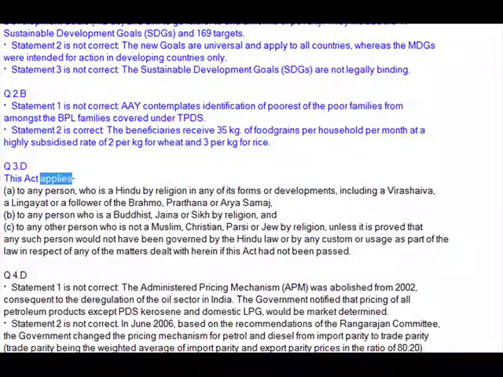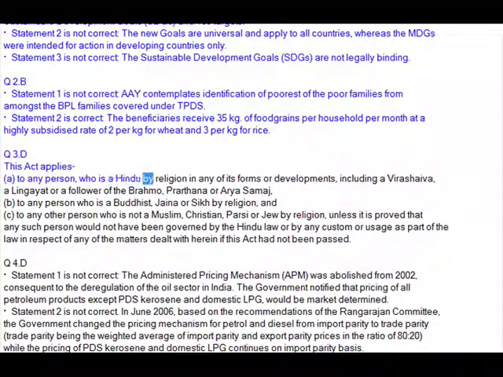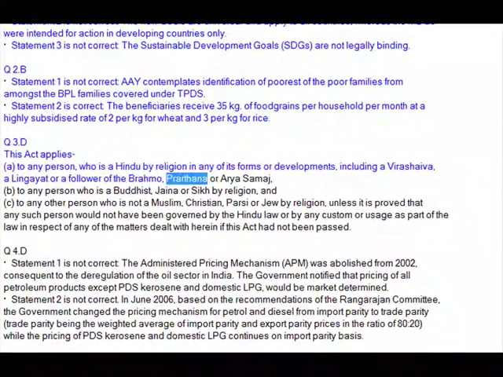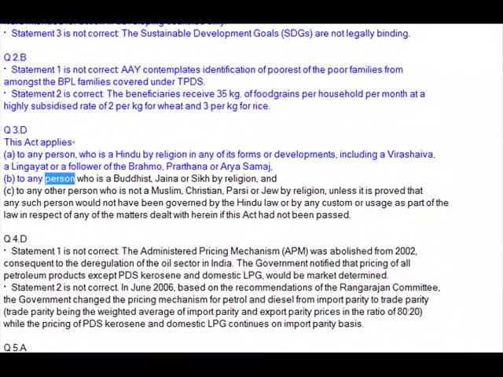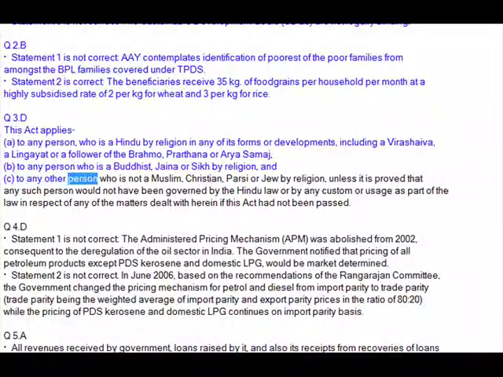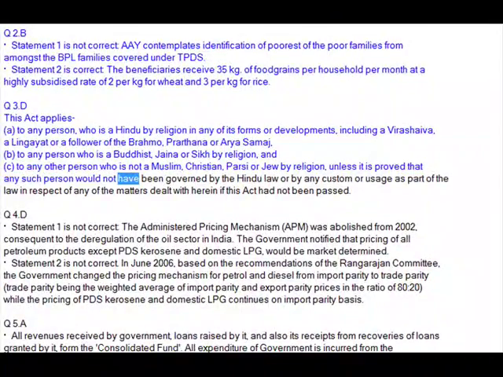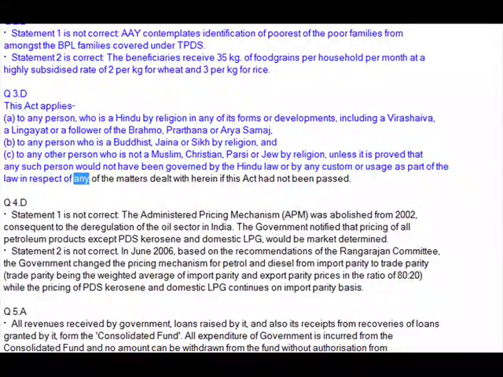Q3. E. This act applies (a) to any person who is a Hindu by religion in any of its forms or developments, including a Virashaiva, a Lingayat or a follower of the Brahmo, Prarthana or Arya Samaj, (b) to any person who is a Buddhist, Jain or Sikh by religion, and (c) to any other person who is not a Muslim, Christian, Parsi or Jew by religion, unless it is proved that any such person would not have been governed by the Hindu law or by any custom or usage as part of that law in respect of any of the matters dealt with herein if this act had not been passed.